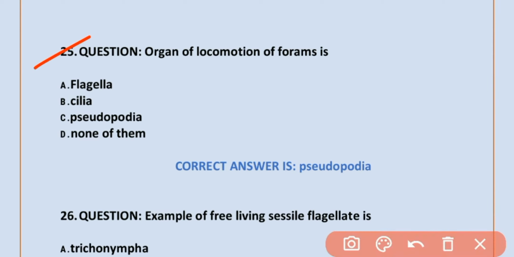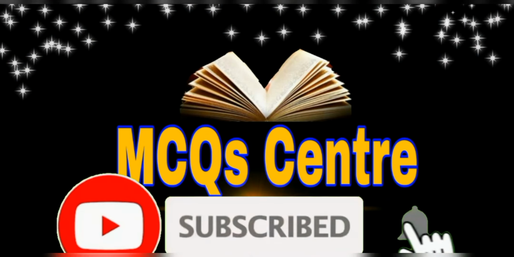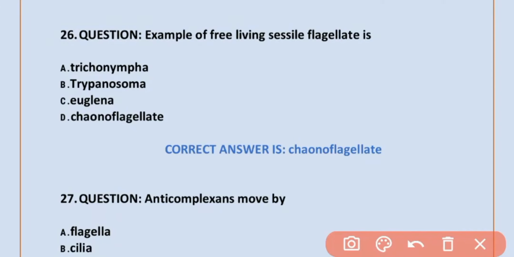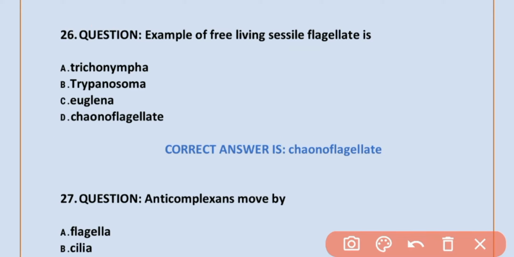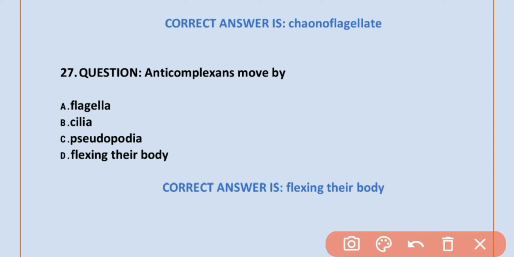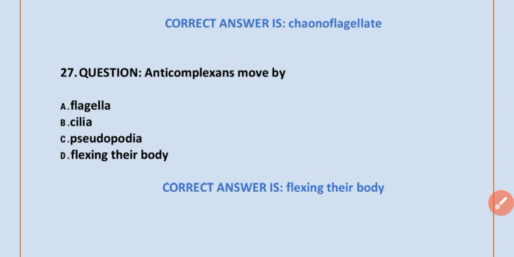MCQ number 25. Organ of locomotion of foraminifera is pseudopodia. Option C is correct. Pseudopodia. MCQ number 26. Example of free living sessile flagellate is called choanoflagellate. Option D is correct. Choanoflagellate. MCQ number 27. Apicomplexans move by flexing their body. Option D is correct. Flexing their body.